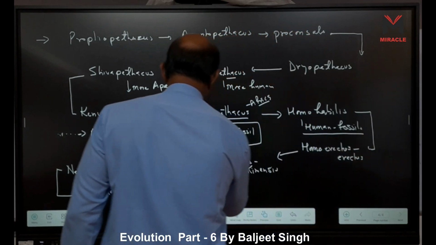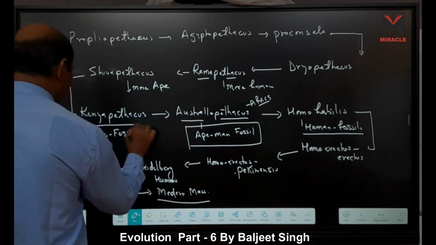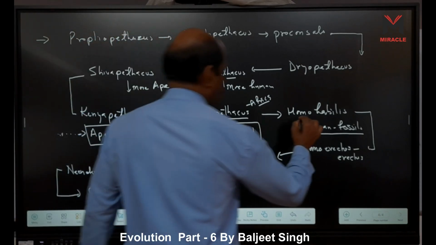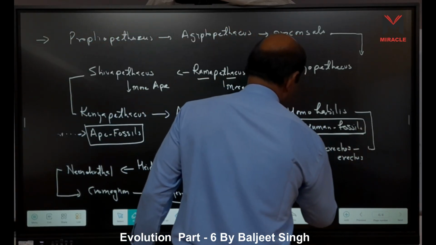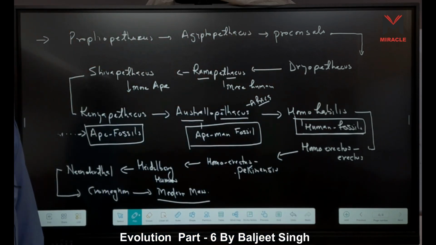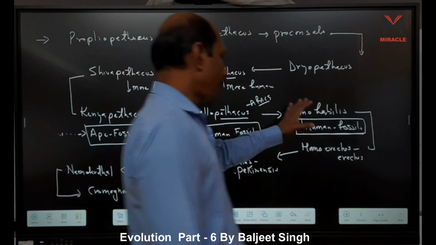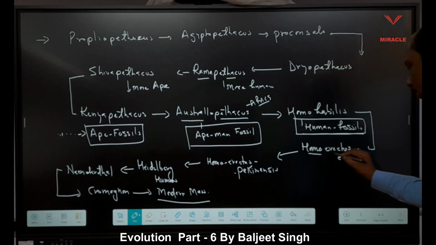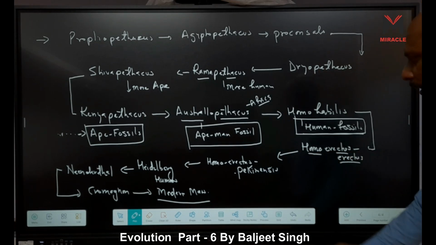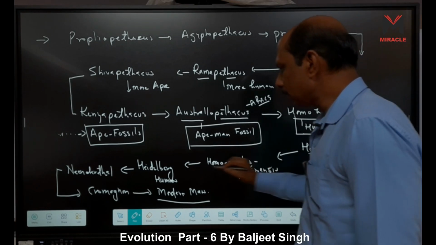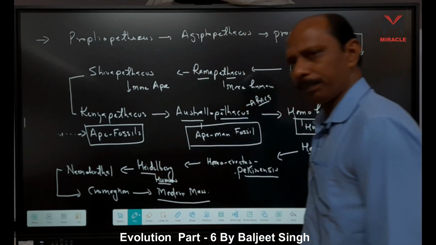These are important points here, right? This one, human fossils. Homo habilis, Homo erectus. Now we come to the human genus, Homo erectus pekinensis and Heidelberg human, right?